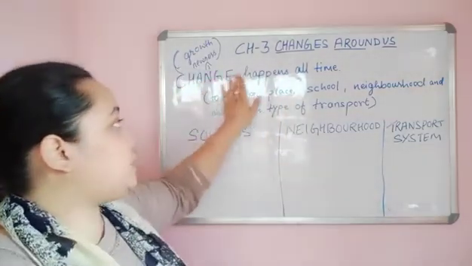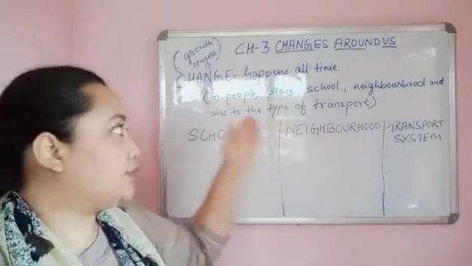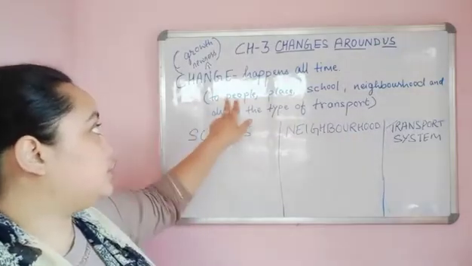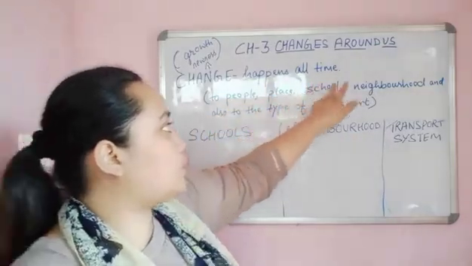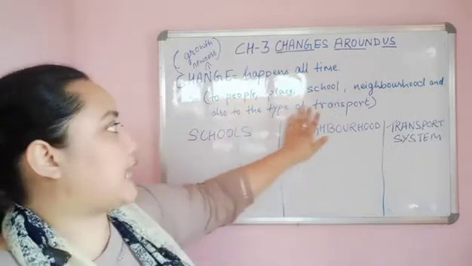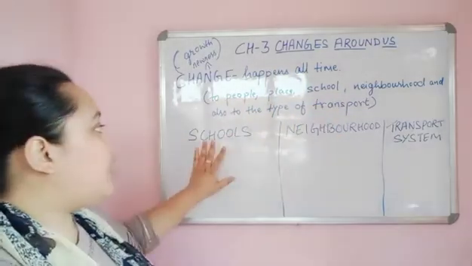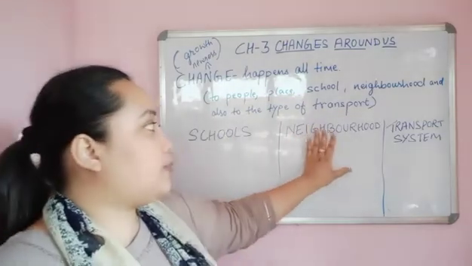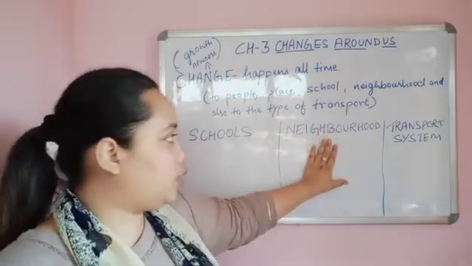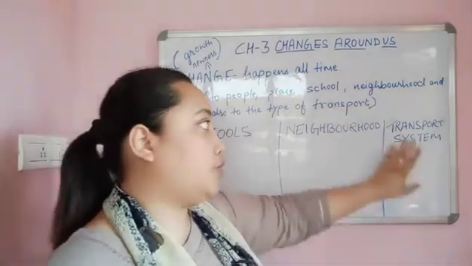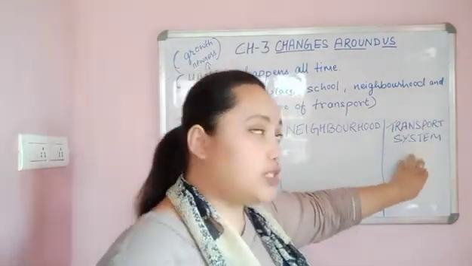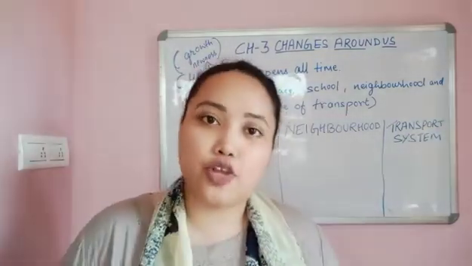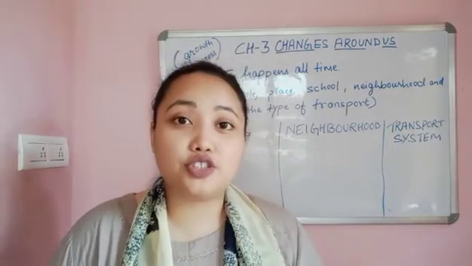So changes happen all the time in our society, to the people, place, school, neighborhood, and also to the type of transport system. We have studied the changes that happen in the school. We have studied the changes that happen in our neighborhood, and we have also studied the changes that happen in the transport system, and also the types of transport. I hope you have understood the chapter very well.